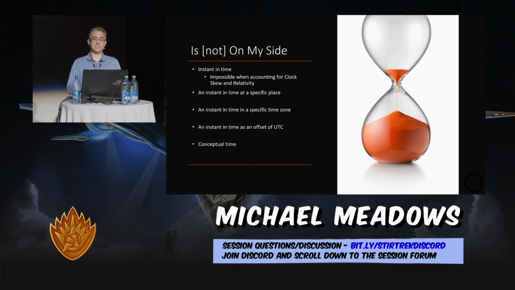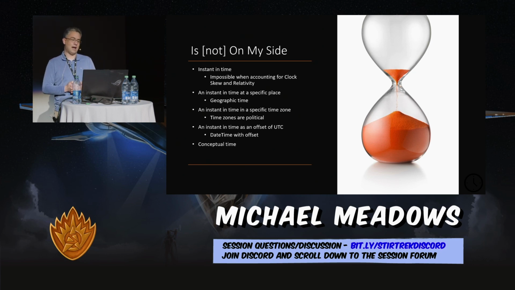So we can only approximate that and then use that in our systems. We have an instance of time at a specific place, right? So like right now in the AMC Easton 30 Theater 14 in Columbus, Ohio. And then we have an instant of time in a specific time zone, right now in Eastern Daylight Time. An instant in time is an offset of UTC, which is a datetime with offset.